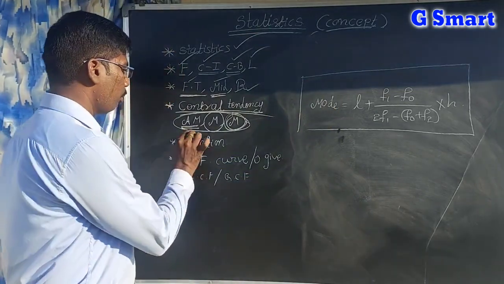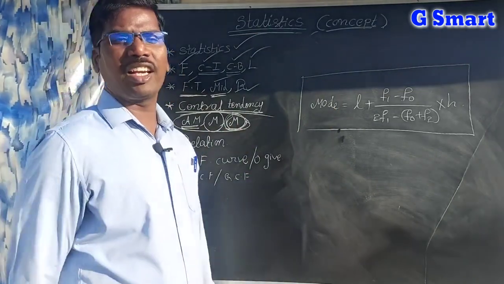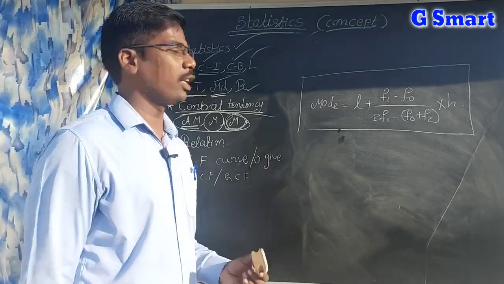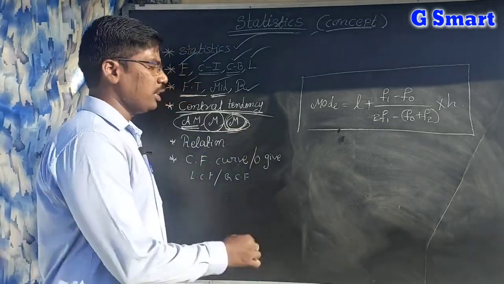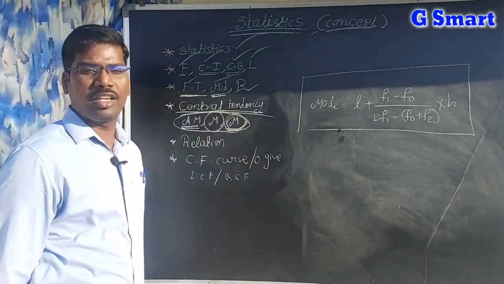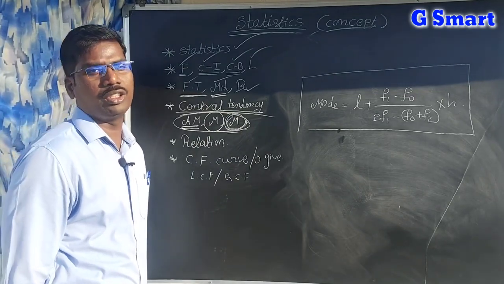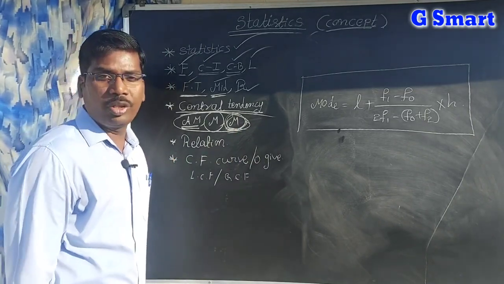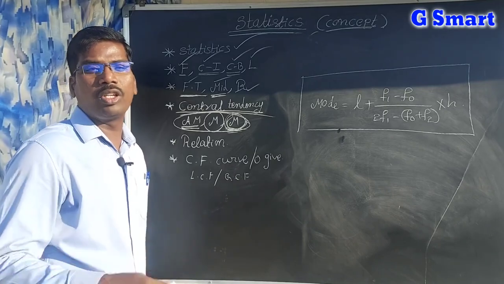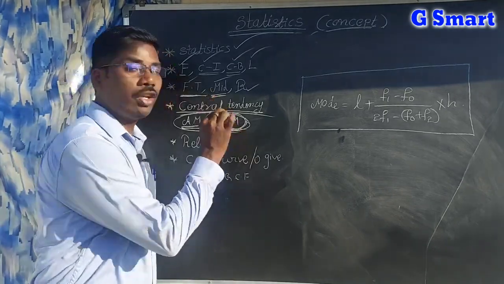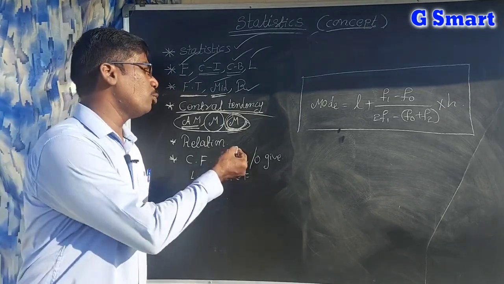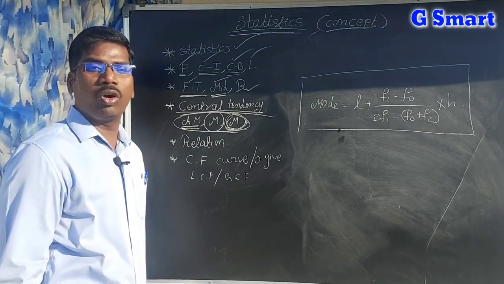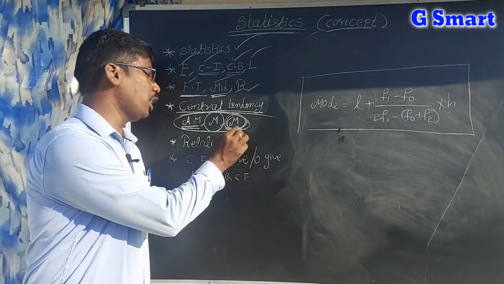Here are the merits of the mode. Mode is easy to calculate without any hard work, and it is easy to understand for every student. Demerits are very important. It is not a unique value because unimodal, bimodal and trimodal data exist. So if more data is there, it is very difficult to find the mode. If the observations are more and more, you can't find the mode. So that is the demerit.